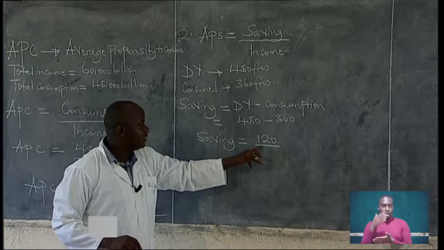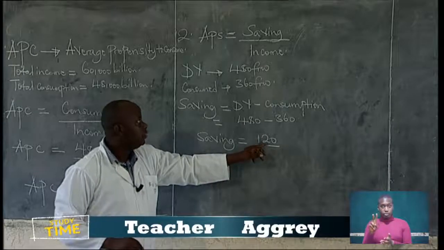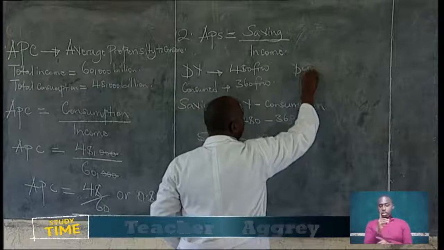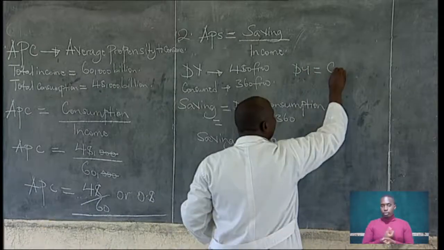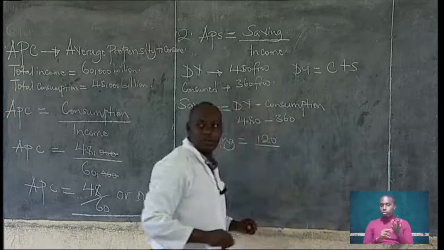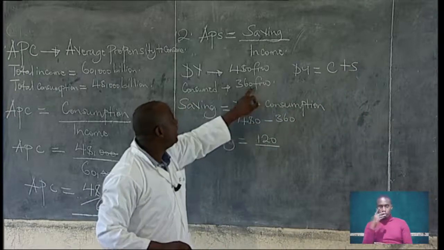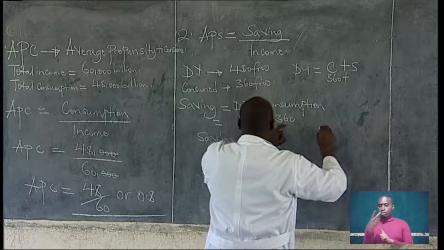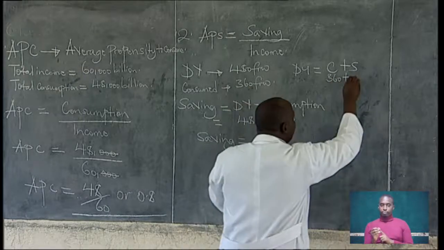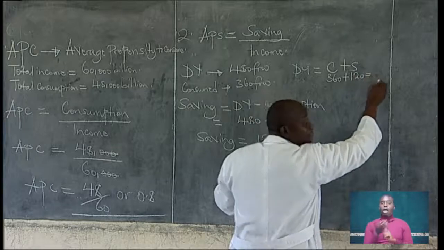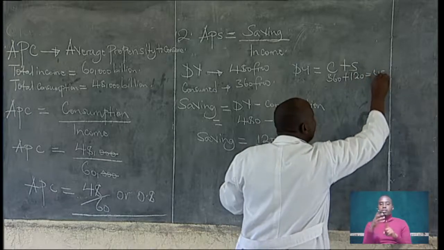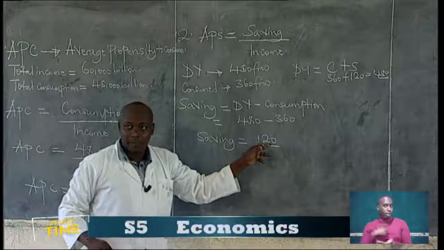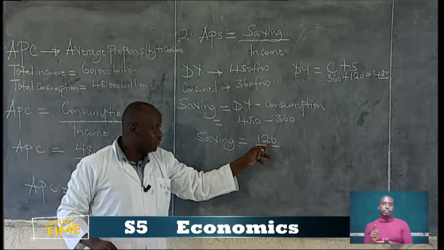And to prove that it is correct, in order to get the disposable income, we shall get consumption plus saving. If you get 360 plus 120, you will get a disposable income of 480. Meaning that our saving is correct. The amount of money that was saved is correct.